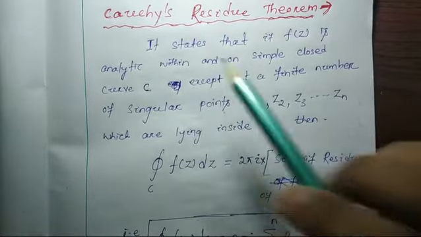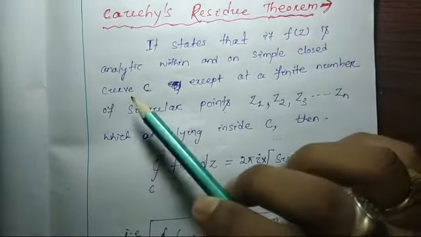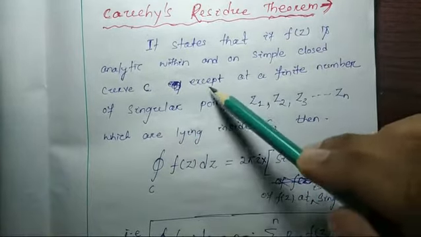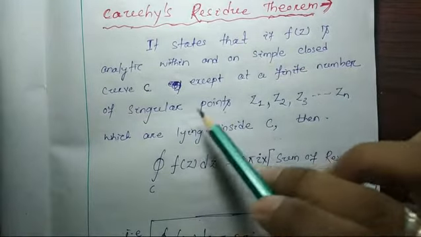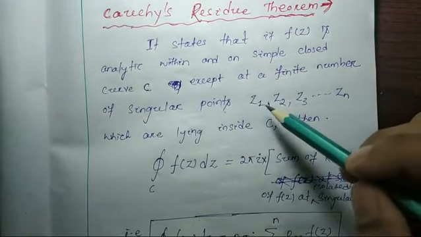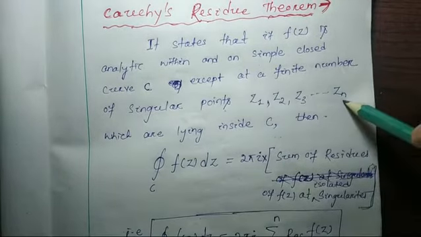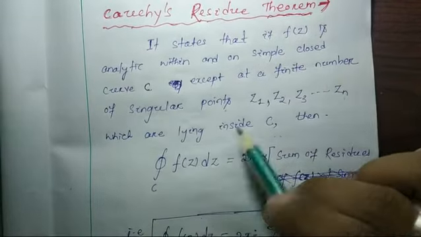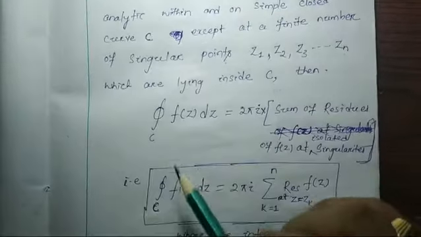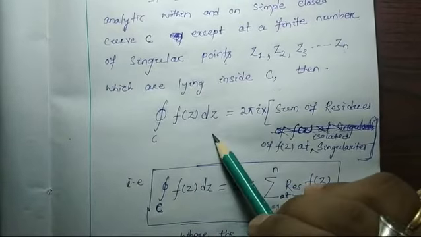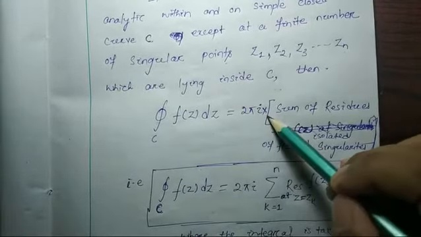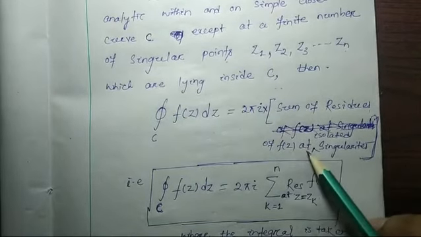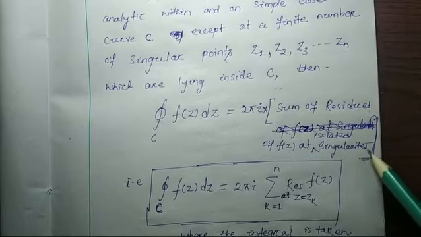The theorem states that if f(z) is analytic within and on a simple closed curve C except at a finite number of singular points z1, z2, z3 up to zn, which are lying inside C, then the closed integration of f(z) dz will be equal to 2πi into the sum of residues of f(z) at those isolated singularities.